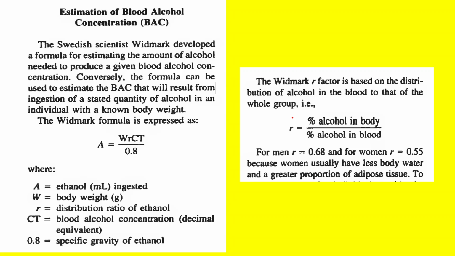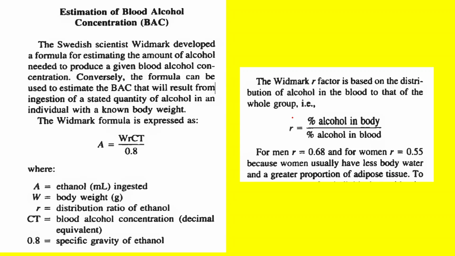So the Widmark formula is expressed as A = W × R × CT / 0.8, where A is the ethanol in milliliters ingested, W is the body weight in grams, R is the distribution ratio of ethanol, CT is the blood alcohol concentration decimal equivalent, and 0.8 is the specific gravity of ethanol.